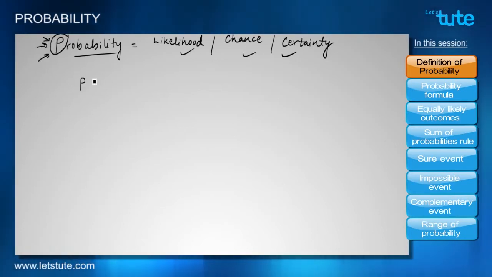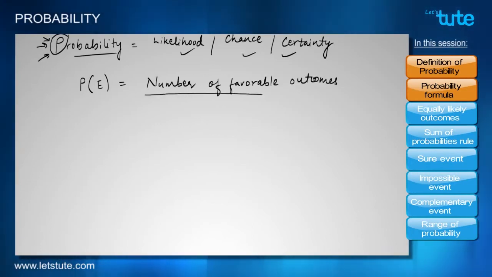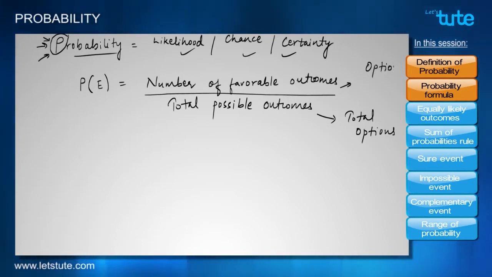So the probability of an event, which we can denote as P of E, can actually be calculated with a formula. It's a ratio between the number of favorable outcomes and the total possible outcomes involved in an event. Total possible outcomes are the total options available to us, and the number of favorable outcomes are, out of these options, whatever we are going to consider. So options in consideration will form the favorable outcomes. So the ratio of the options in consideration to the total options will give us the probability of an event. And this has always been known as the classical way of finding the probability.